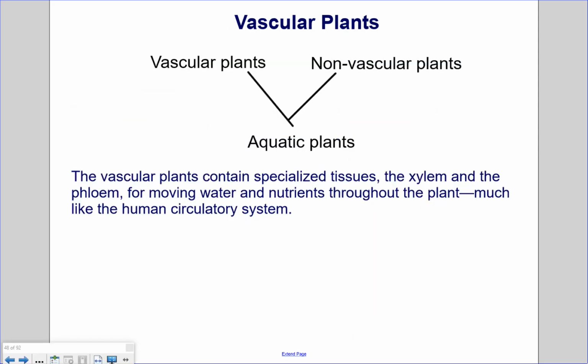Vascular plants. Vascular plants, as well as non-vascular plants, live on land and evolved from a common ancestor, the aquatic plants. The vascular plants contain specialized tissues, the xylem and the phloem, for moving water and nutrients, respectively, throughout the plant, much like the human circulatory system.